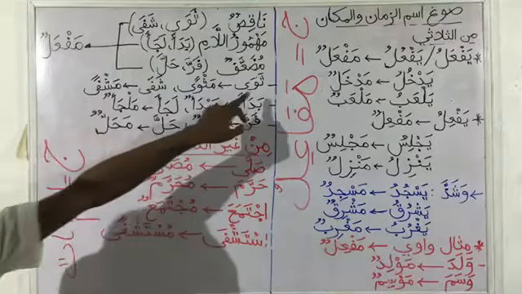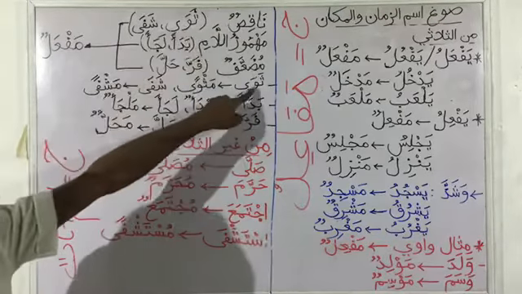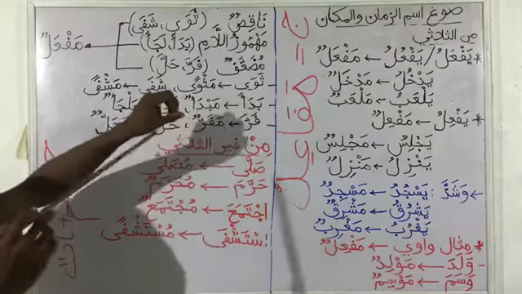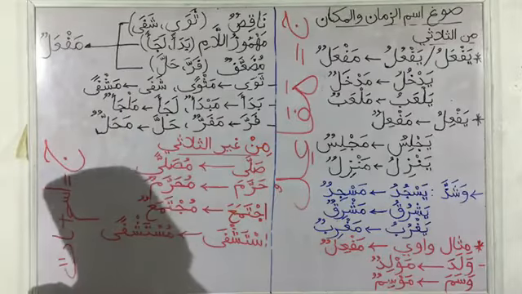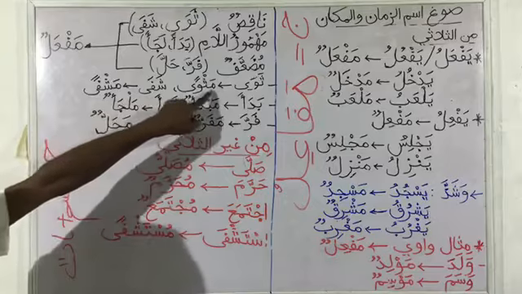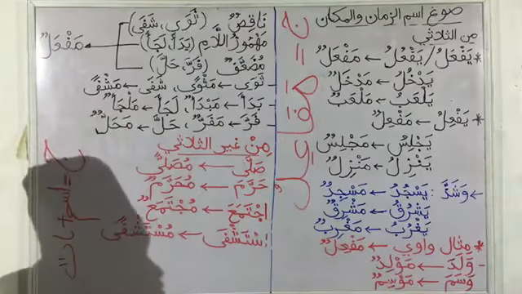So example, we have sawa. Going back to the naqis, the example we have here, sawa, which means he resided, then the ism maf'ul will be maswan, which means a place of residence. Then we have shafa, which means he healed.